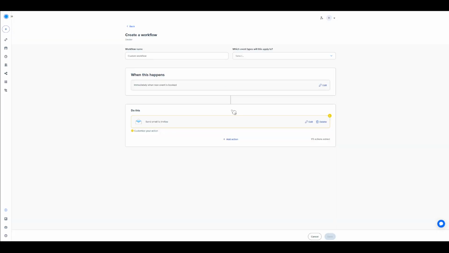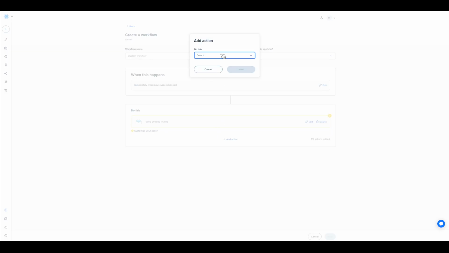Now you're ready to give your workflow a name. Naming it something relevant to its function can help you easily identify it later. You also have the option to refine which event types this workflow should apply to, offering even more customization. If you're looking to add a bit more complexity or efficiency, consider adding more actions at this point. Calendly allows you to stack multiple actions within a single workflow, so think about what other tasks could be automated alongside your primary action.